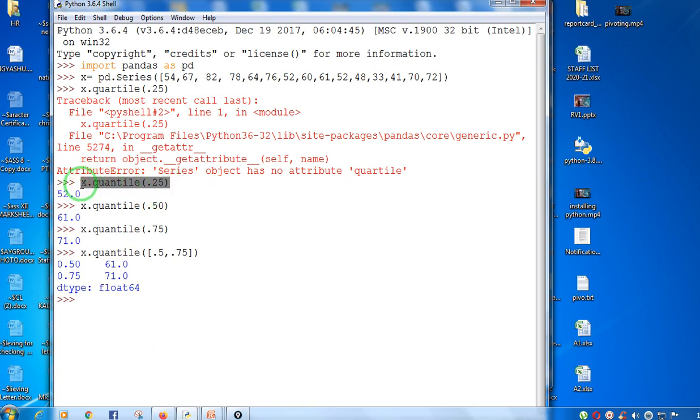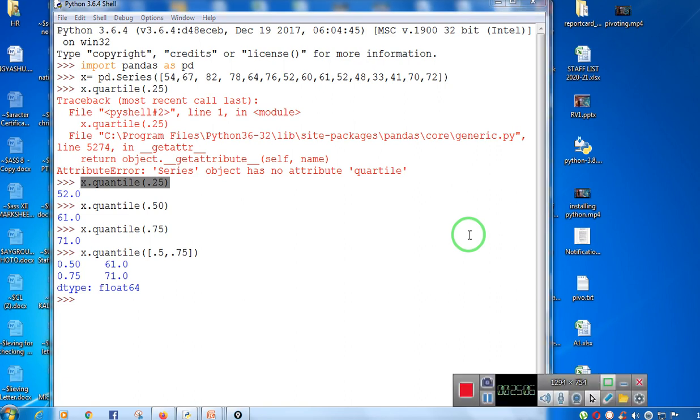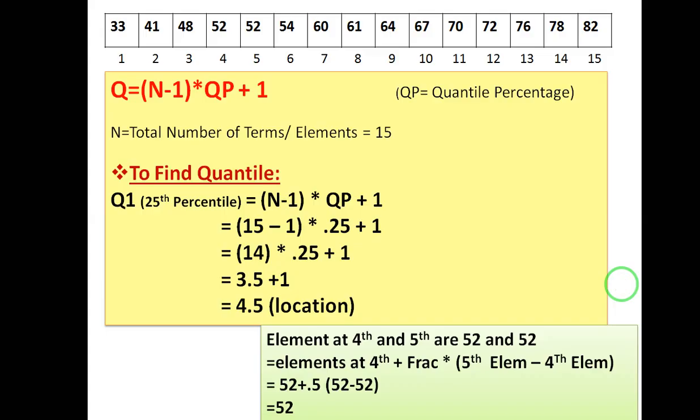If you don't know how to calculate it, then you have to use the same formula that I have told you earlier. This formula: q equals (n minus 1) into qp plus 1, where n is the number of elements, minus 1, plus qp is the quantile percentile that you want to generate, plus 1.